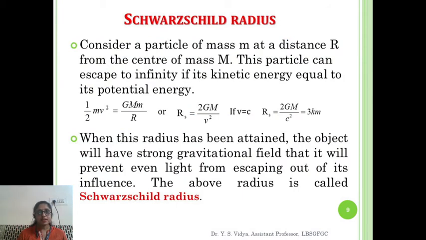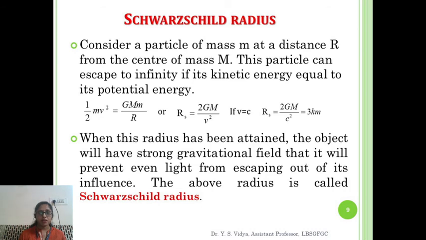Schwarzschild radius. Let us consider a particle of mass m at a distance r from the center of the mass M. This particle can escape to infinity if its kinetic energy equals its potential energy. Since kinetic energy equals potential energy, half m v squared is equal to G M m divided by r. The radius is given by r_s equals 2GM divided by v squared. If the velocity of the particle is equal to the velocity of light, then the Schwarzschild radius is given by 2GM divided by c squared. If you calculate all these values, it is around 3 kilometers.